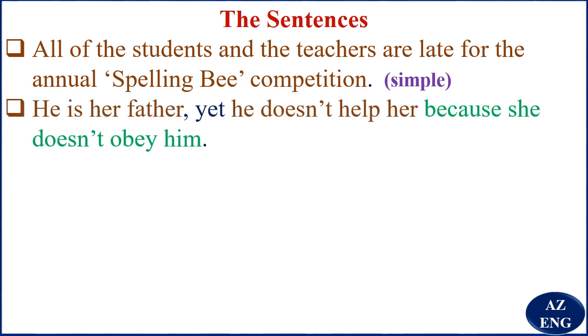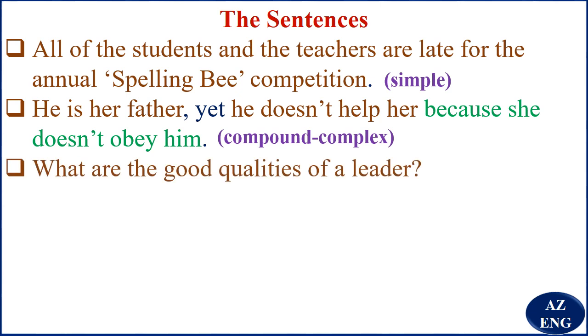He is her father, yet he doesn't help her because she doesn't obey him. See, "he is her father" is an independent clause, "yet" is a coordinating conjunction. "He doesn't help her" is an independent clause, "because she doesn't obey him" is a subordinate clause. So you should be able to remember that this is a compound complex sentence. You've got two independent clauses here and a dependent clause.